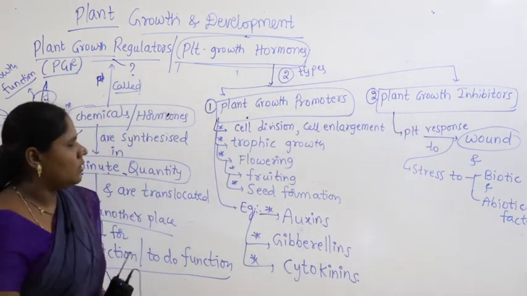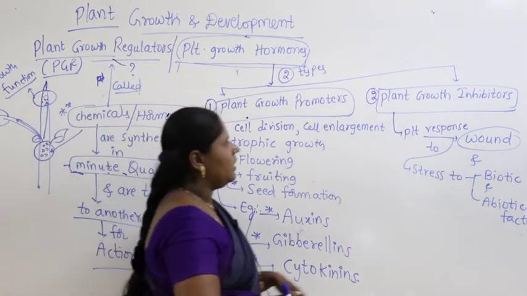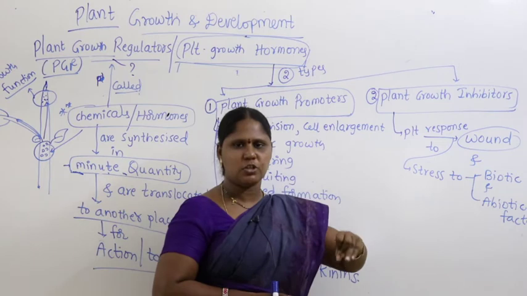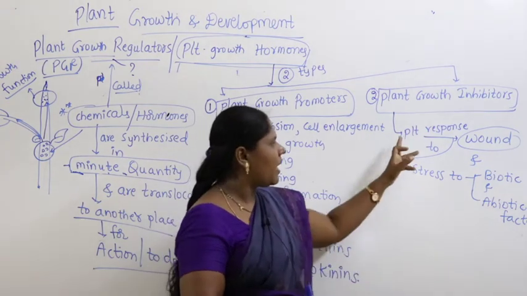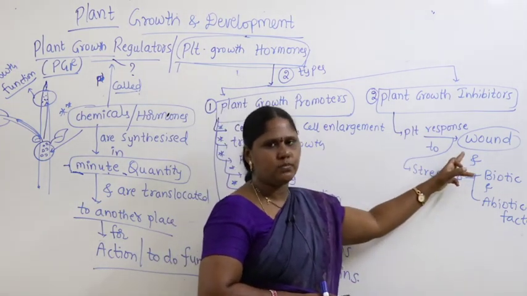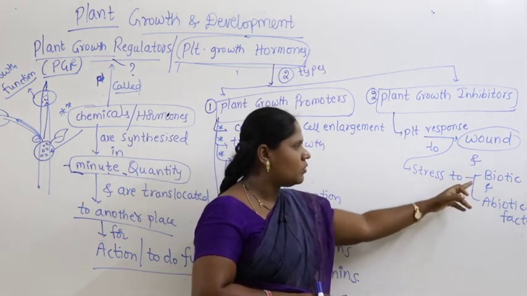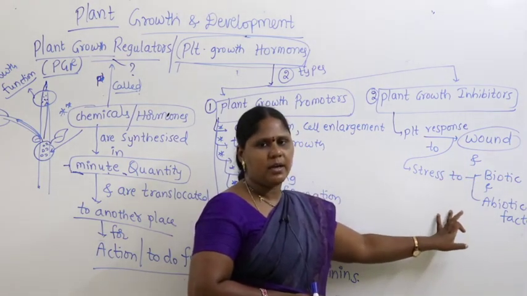So here, growth inhibitors means what? They inhibit the growth, especially when the plant is affected, damaged or injured. So the plant shows a response to wound. Wound and stress are due to biotic and abiotic factors.